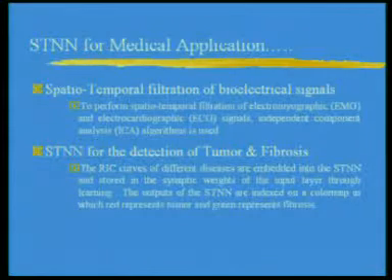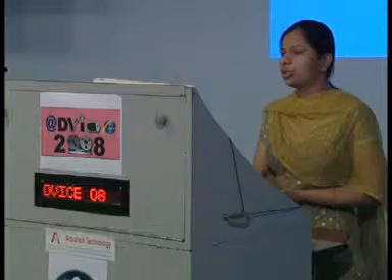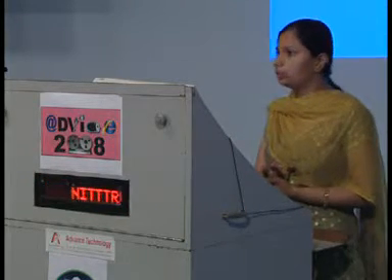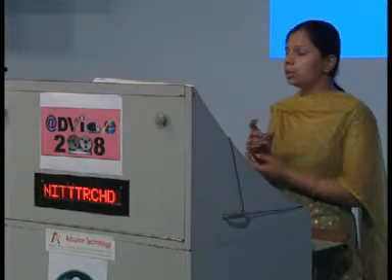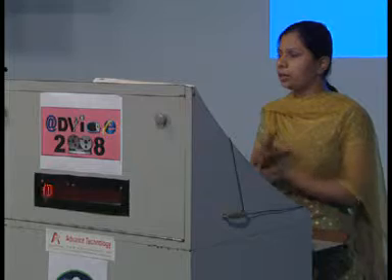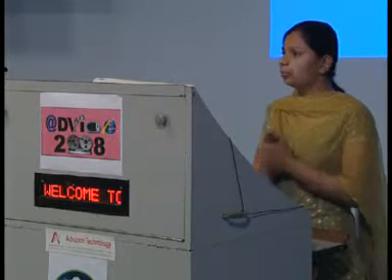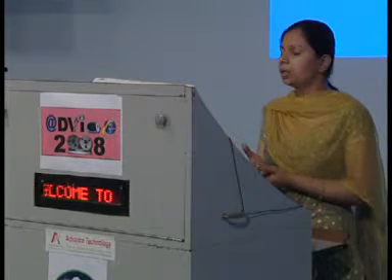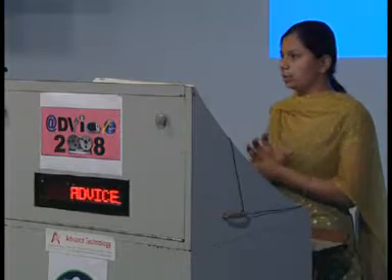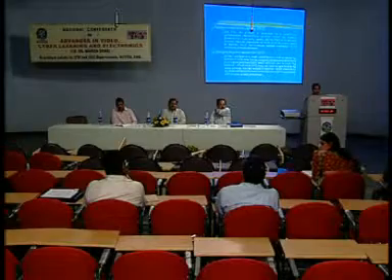On applying this spatio-temporal neural network to medical applications, we have various applications like detection of ECG, EEG, and tumor fibrosis. For these cases, the input is single, but after using the spatio-temporal neural network, we can detect a number of outputs. That is, if our input is an ECG signal and we apply it to a spatio-temporal neural network, then in the output we will get the number of diseases that input will detect. That is the number of applications it shows.